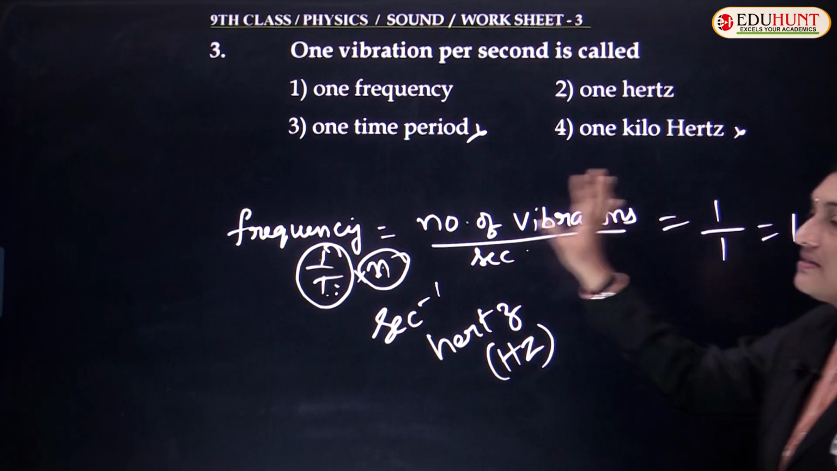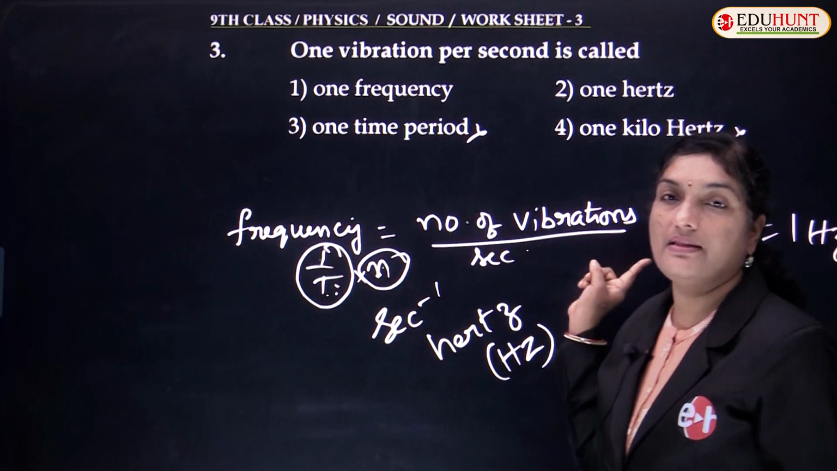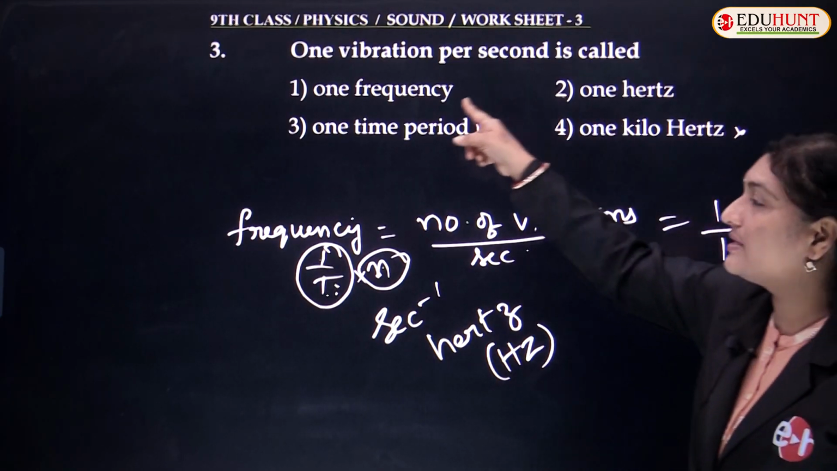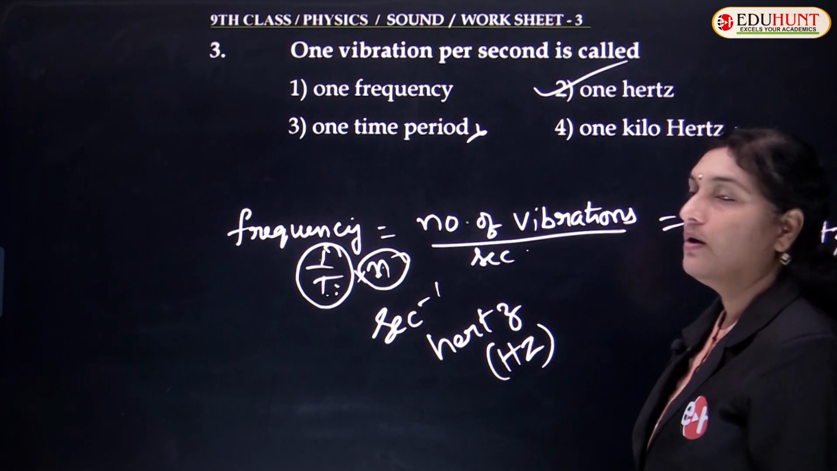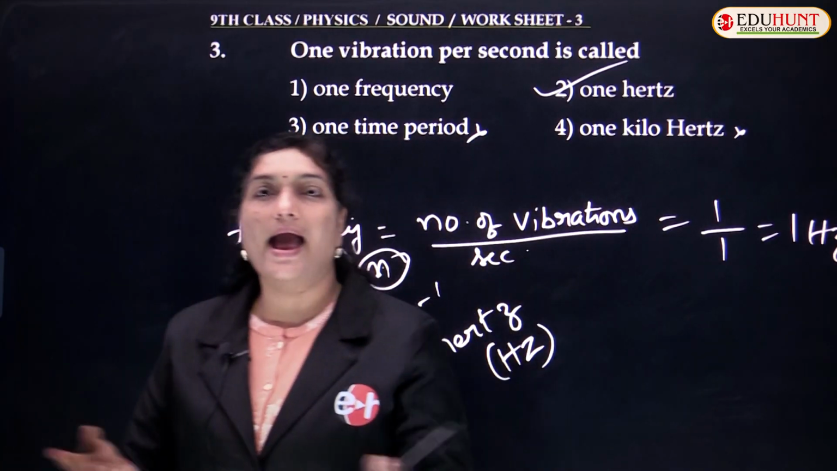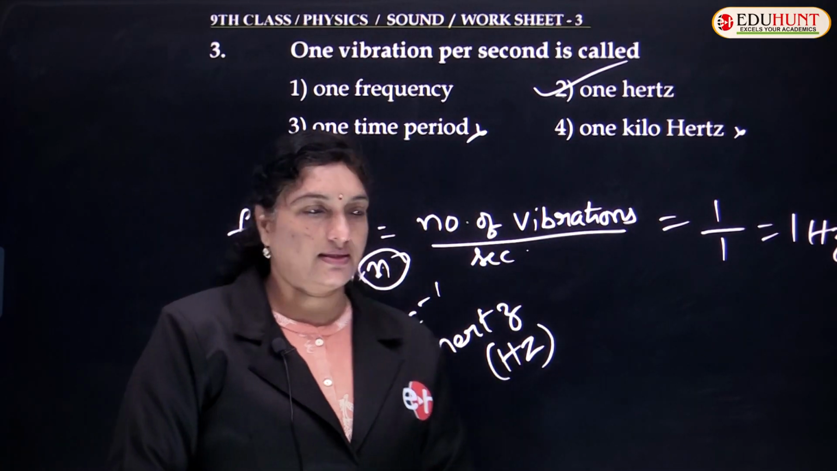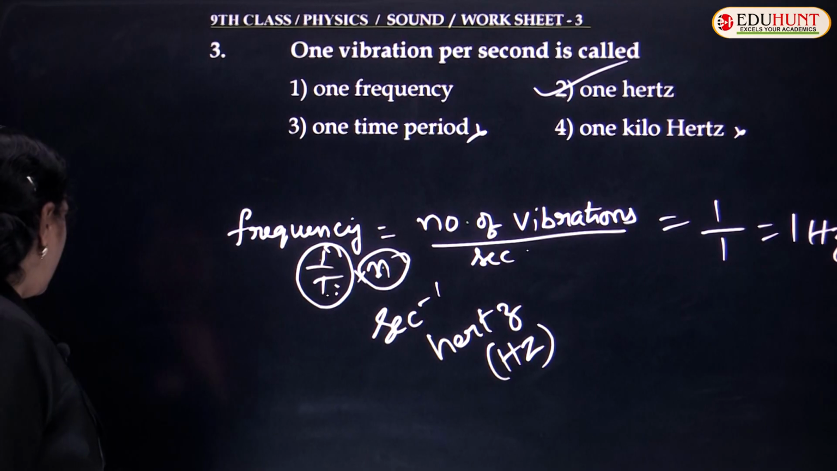Though it indicates frequency, when the values are substituted, you won't say it as frequency. It should be 1 hertz. Definition and values make a difference. So moving to the next question, children.